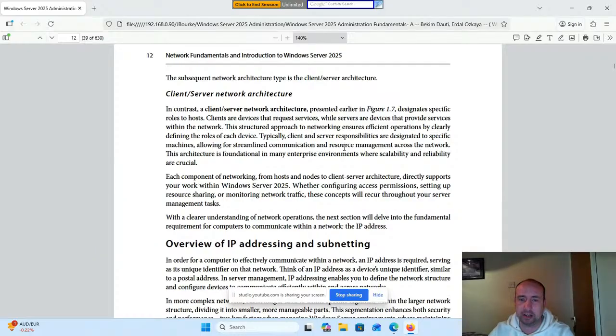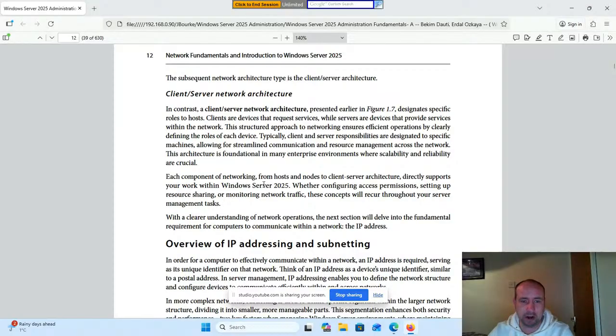Typically, client and server responsibilities are designated to specific machines, allowing for streamlined communication and resource management across the network. This architecture is foundational in many enterprise environments where scalability and reliability are crucial.